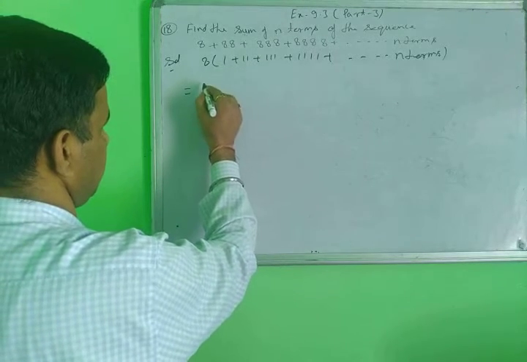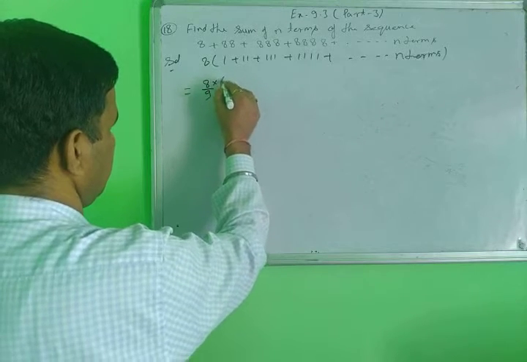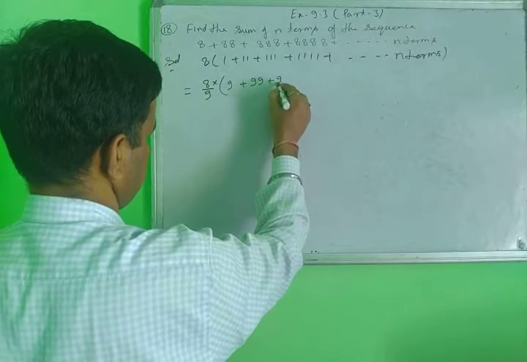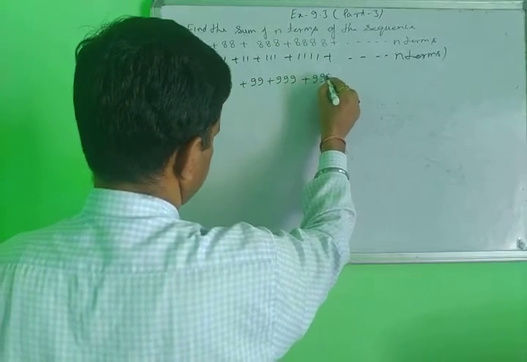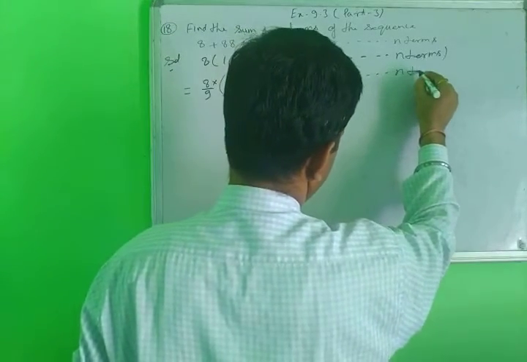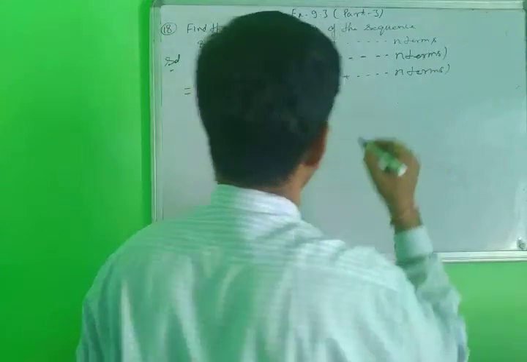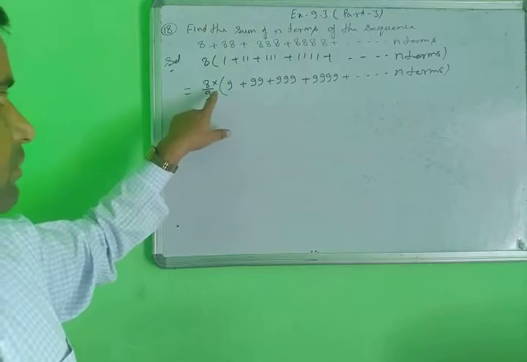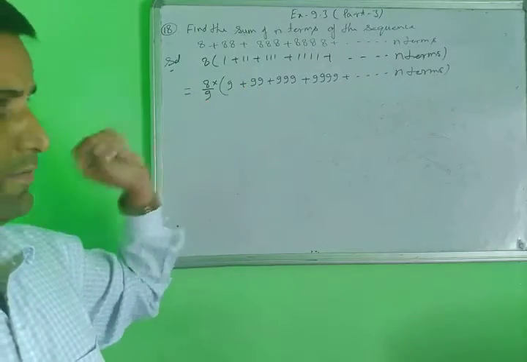8 into 9, that is 9 plus 99 plus 999 plus dash dash dash n terms. It means 8 multiplied by 9 here, and divided by 9 you write here.